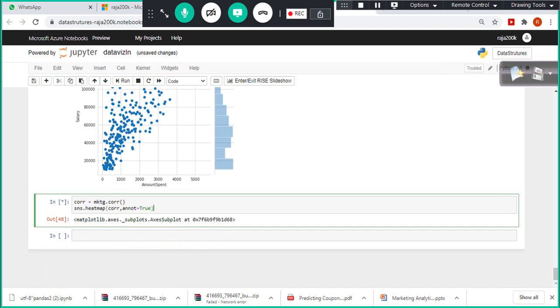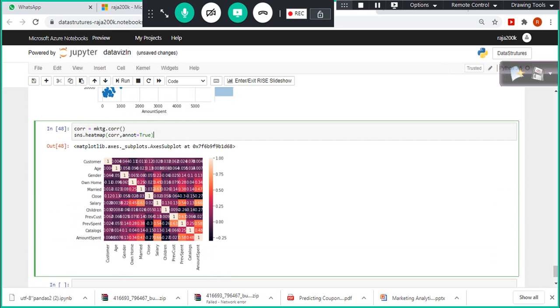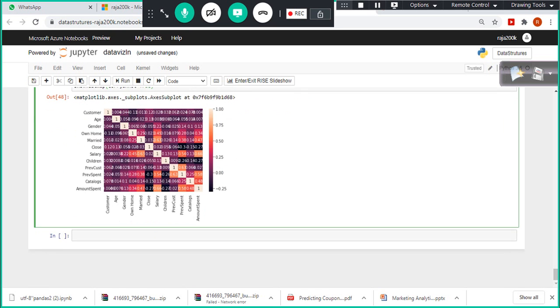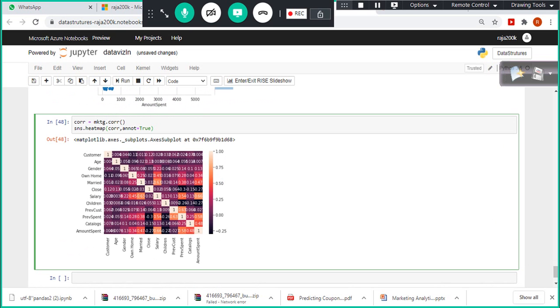You can use shift enter also to run this cell. Yeah, annot is there, right? So annot equal to True gives the value for the correlation. For example, the light colored one, salary and amount spent, these two variables are correlated. There is a relationship existing between salary and amount spent. That is what we were able to understand here with this. But here it quantifies the correlation.